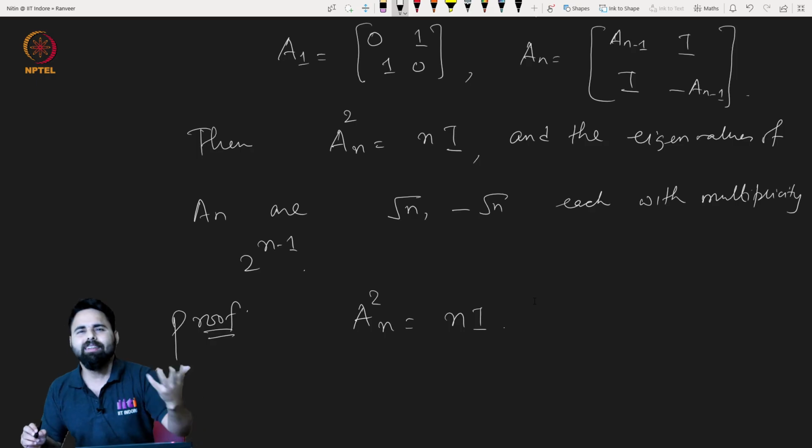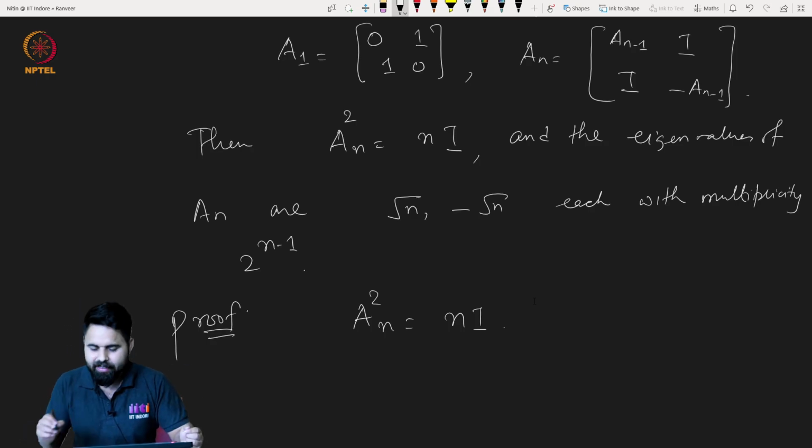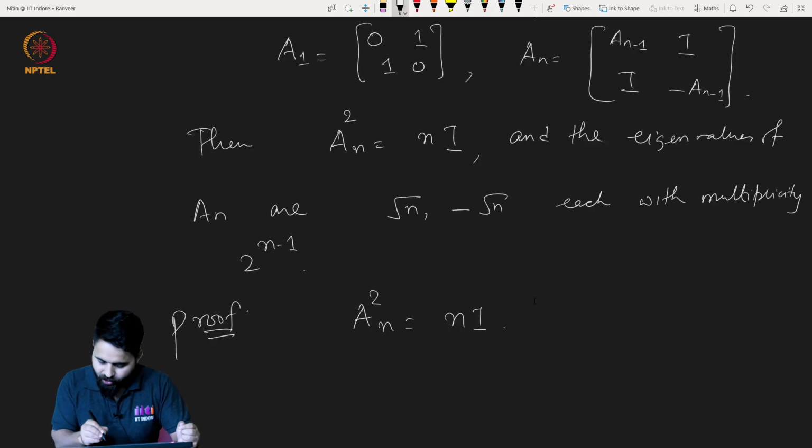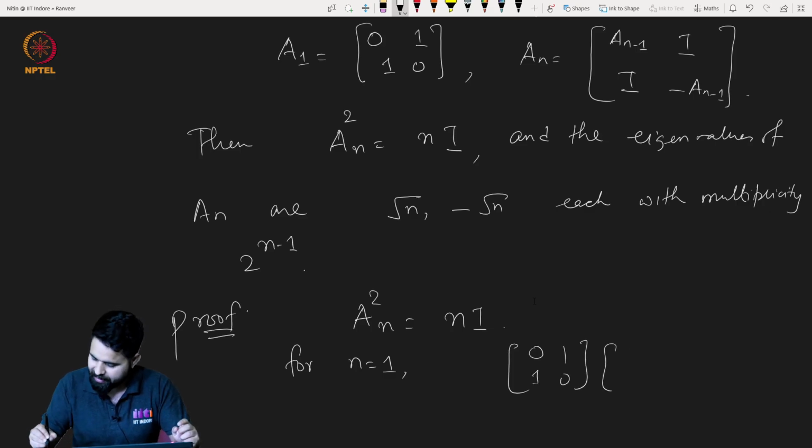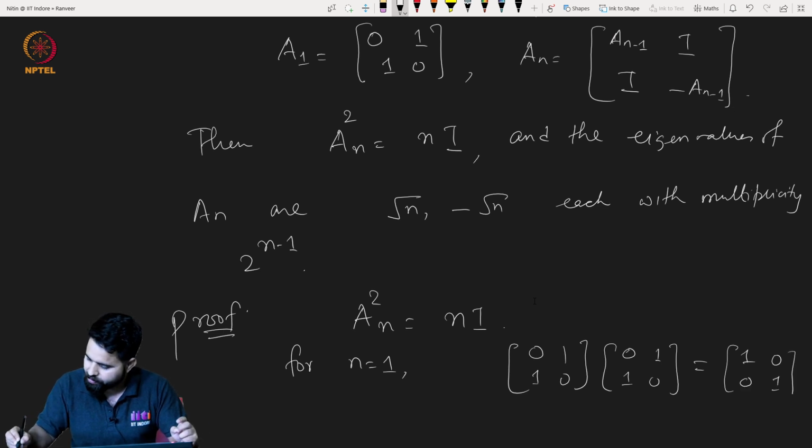When n equals 1, there is nothing actually to prove: just multiply the matrix 0 1 1 0 with the same matrix again, and it will indeed give you the identity matrix.